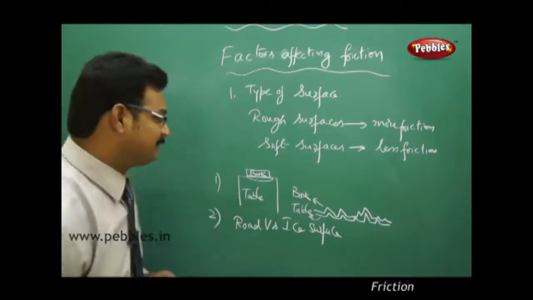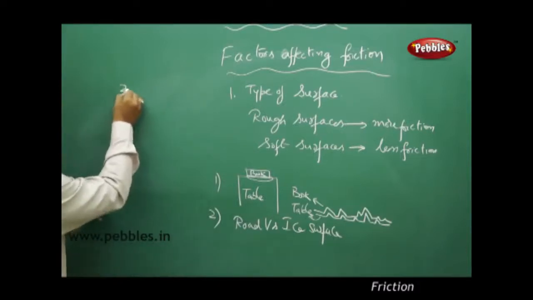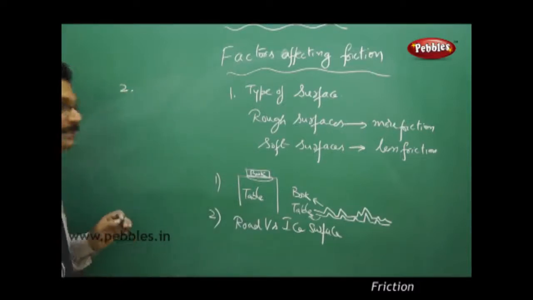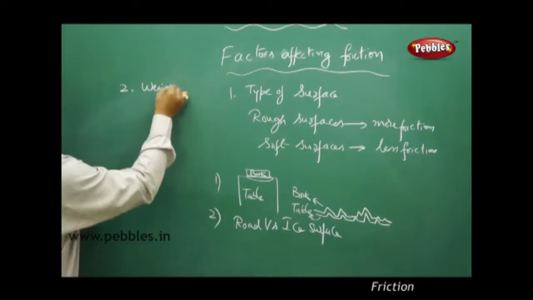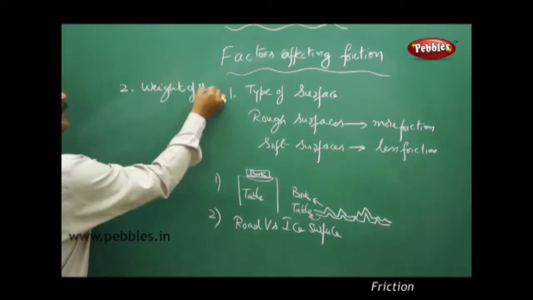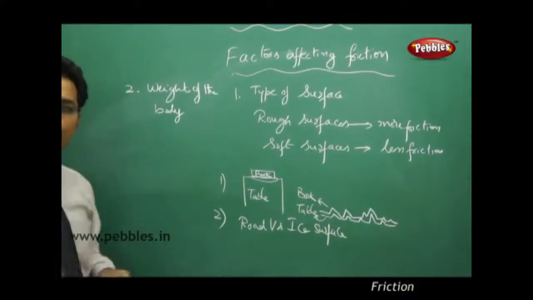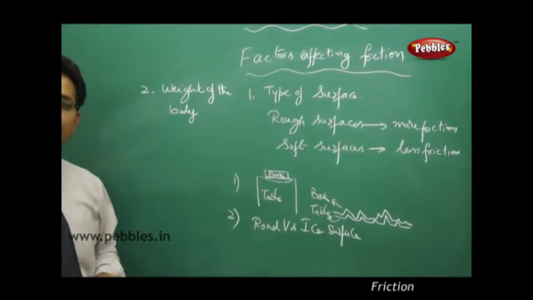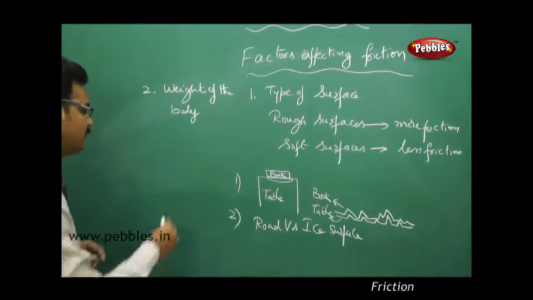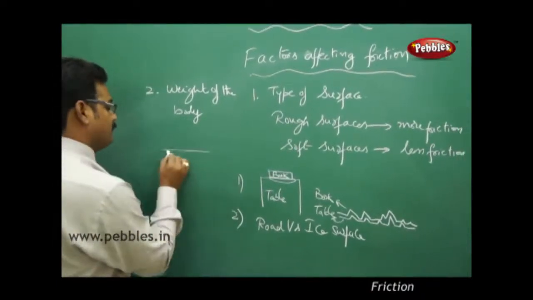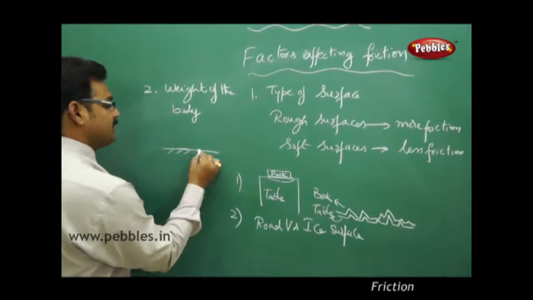Now go to the second factor. The second factor is the weight of the body. How does it depend? I will tell you. See, say this is a surface.